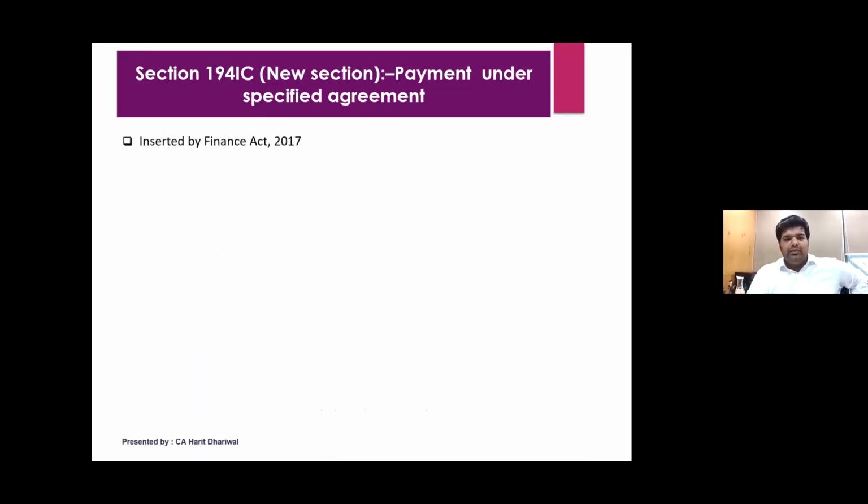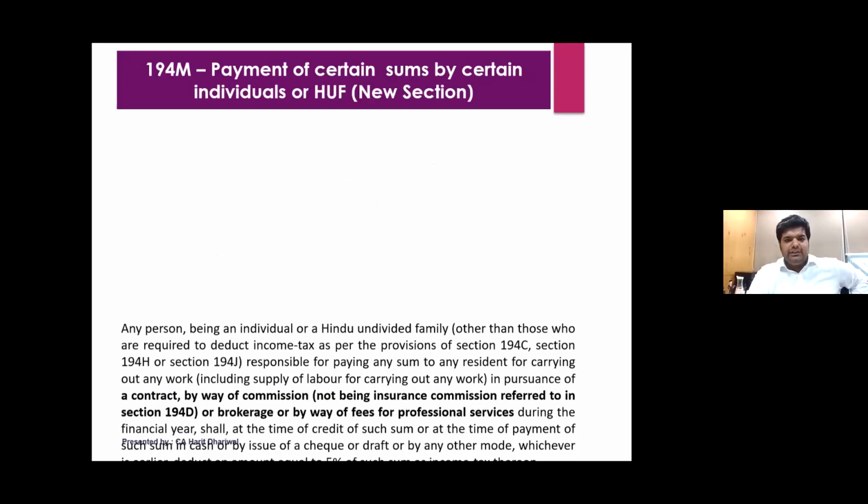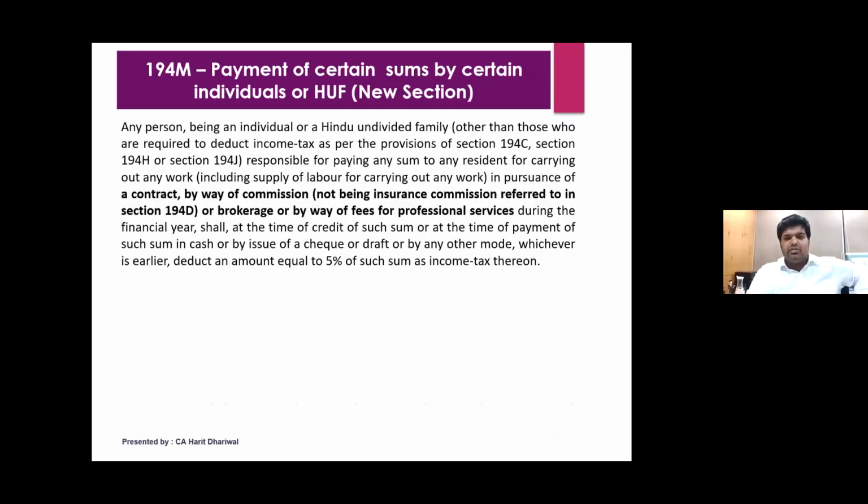So this was brought in by Finance Act 2017, 19, but the JDA was in 2017. Now, one of the very important sections which normally people miss out is 194M. We have a case study also for this. So any person, being an individual or an HUF, other than those who are required to deduct under 194C, H or J. So before that, let me ask you a simple question.